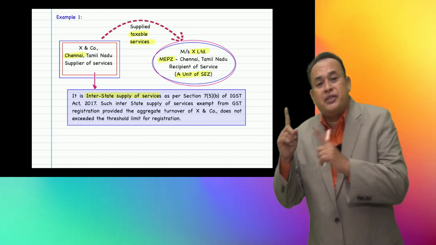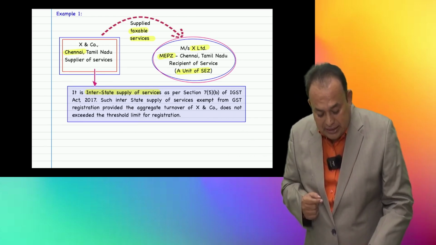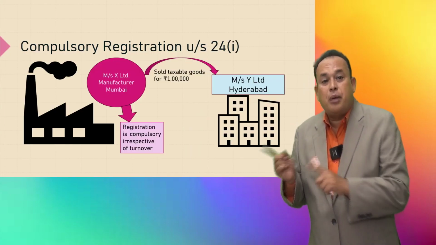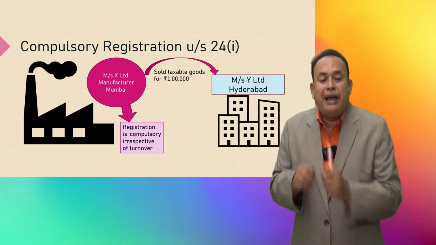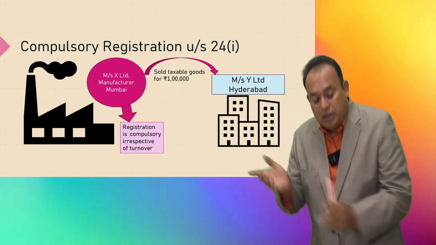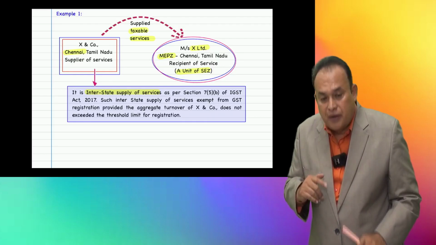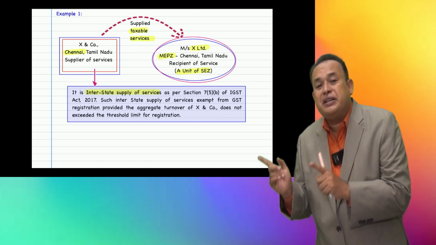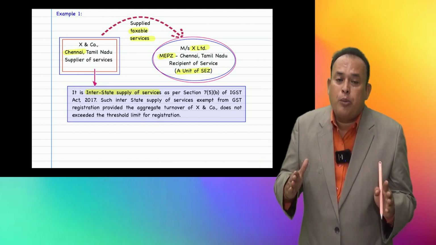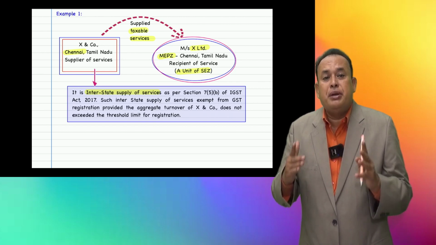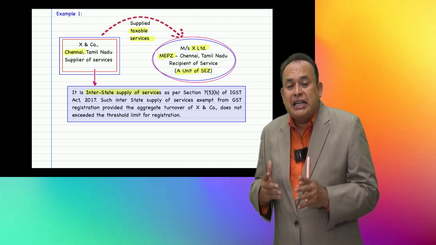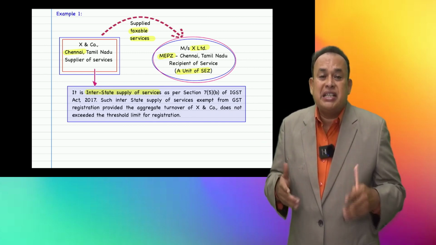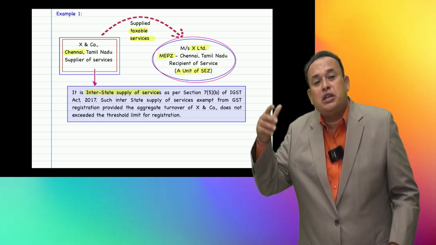Unlike the supplier of goods in the earlier case I referred to, interstate supply of taxable goods makes registration mandatory for a supplier. Whereas in the case of supply of services of interstate nature, no problem; registration becomes mandatory only when the aggregate turnover of a supplier of services exceeds the threshold limit for registration.